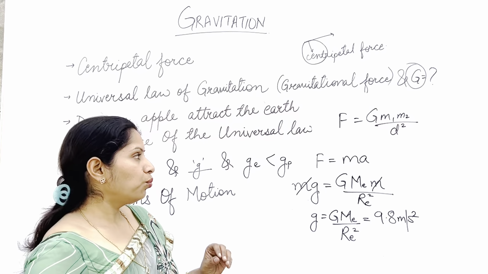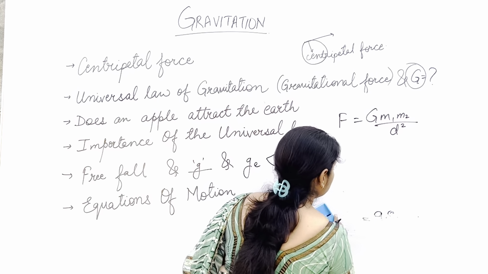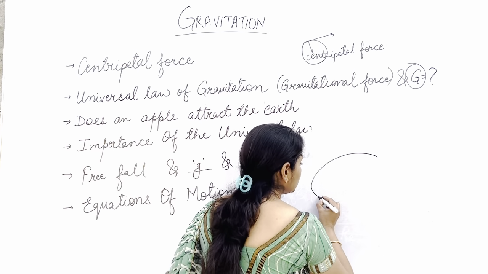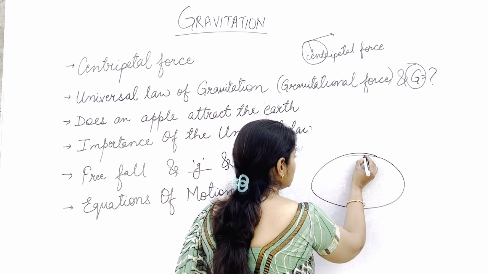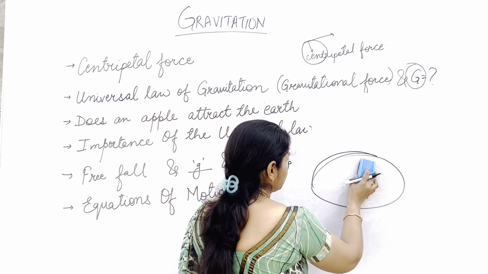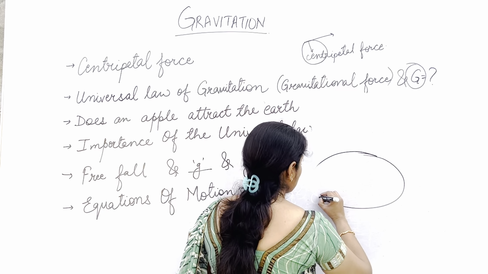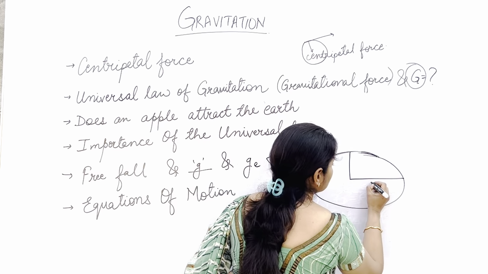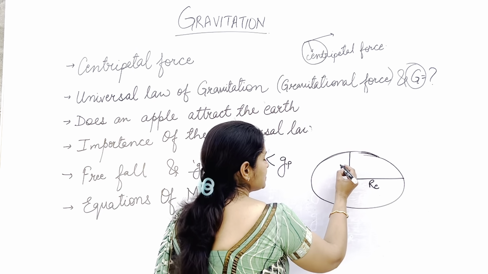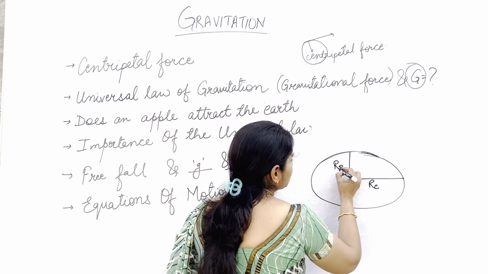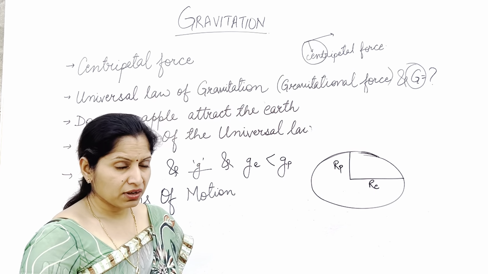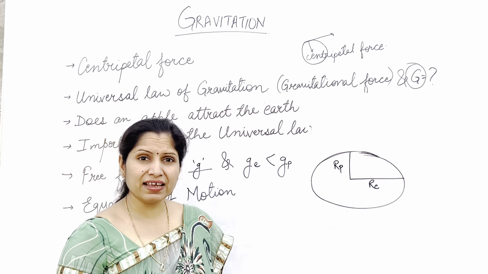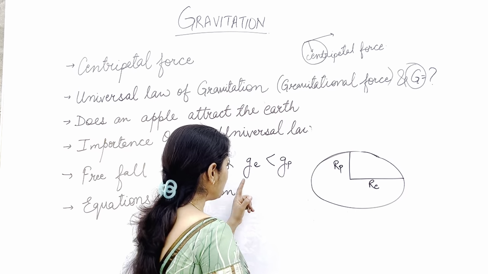But one more interesting thing is waiting for you all: our earth is not a complete spherical structure. It's just oval in shape. It's not a complete sphere. So the radius of the earth at the equator is more as compared to the radius of the earth at the poles. Radius of the earth at the equator is more and at the poles is less. So what effect will that have on our g?